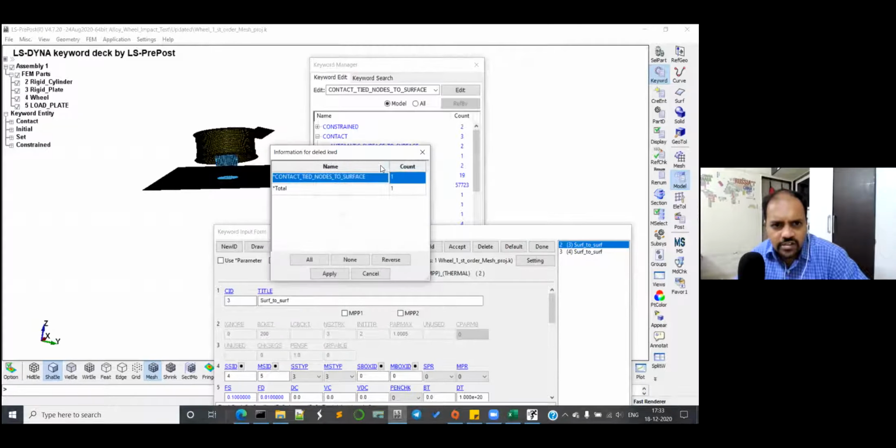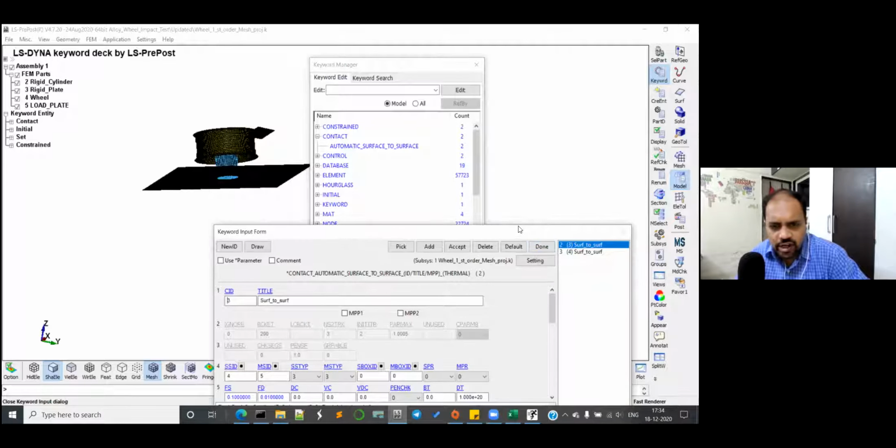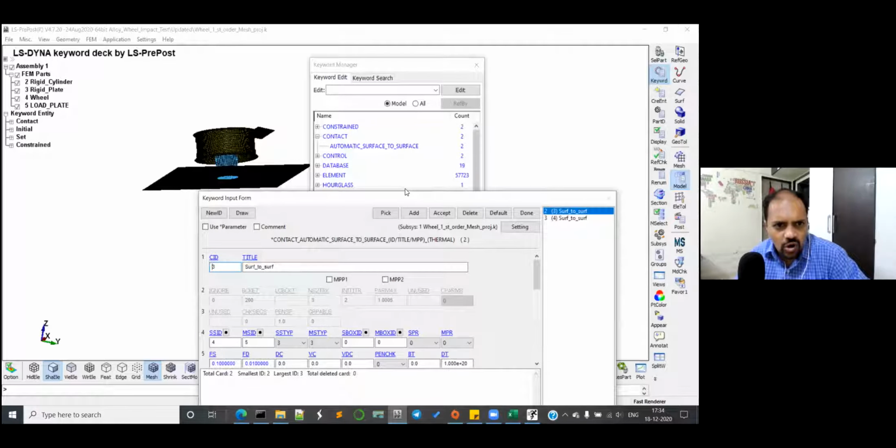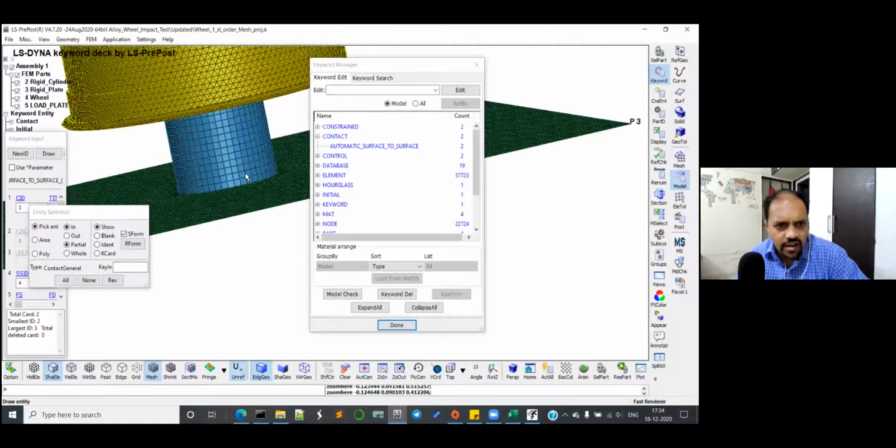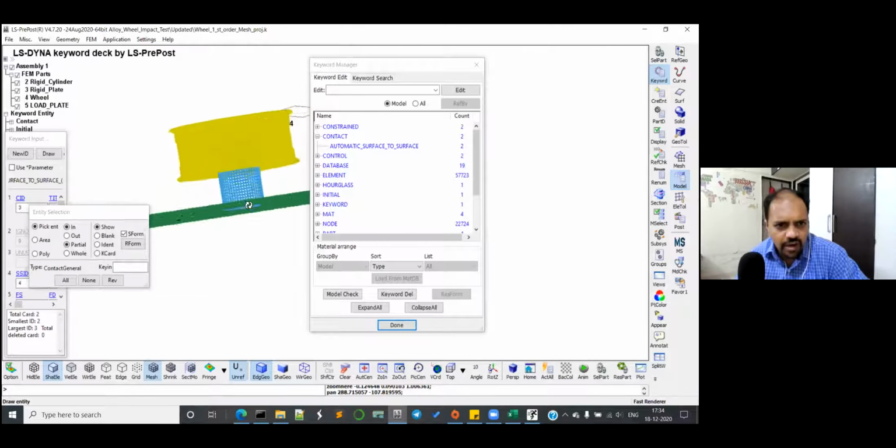And automatic surface to surface, there are two contacts, right? So just click on draw. Okay, so this is between the wheel and cylinder and the rigid plate, right? Yes. And the second one, you can just expand that window.